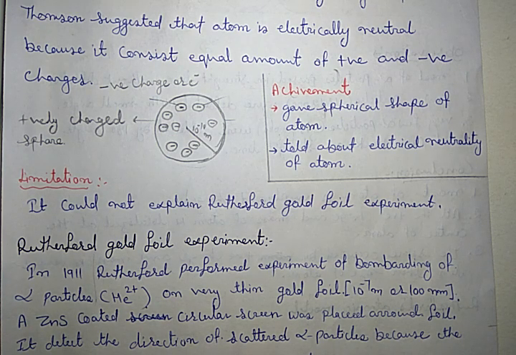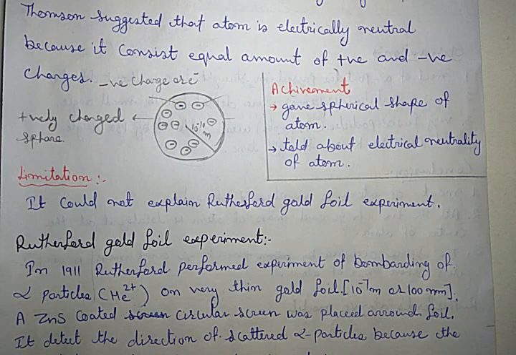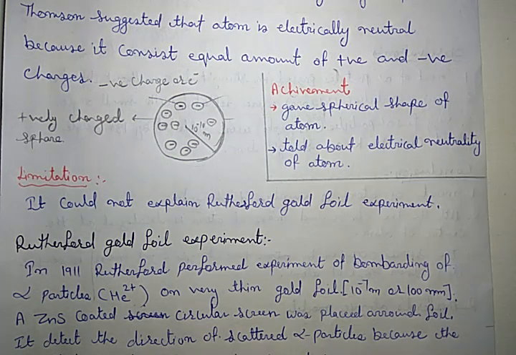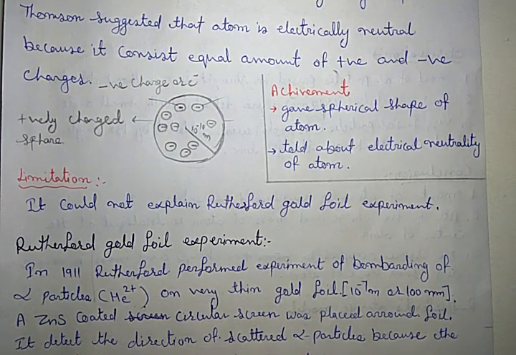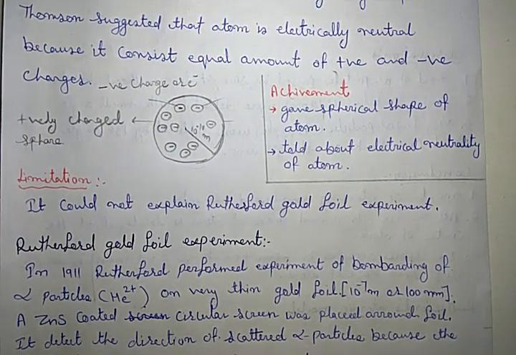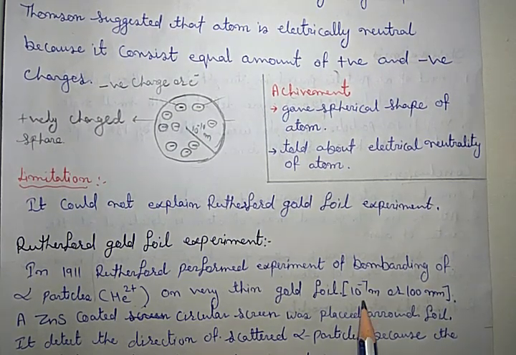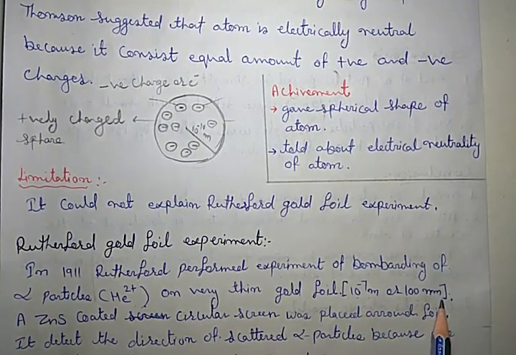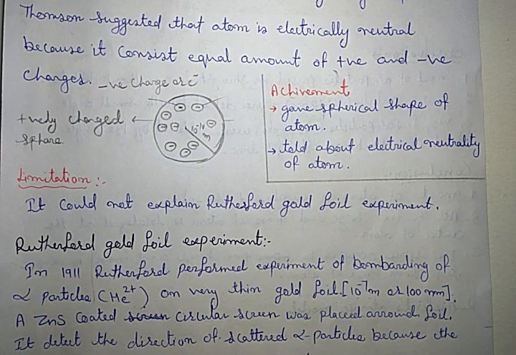That is helium plus 2, known as an alpha particle. There is a bombardment of alpha particles on this very thin gold foil. It was just 10 to the power minus 7 meter or 1000 nanometer thick, which means only about 1000 atoms of gold are present between its two surfaces.